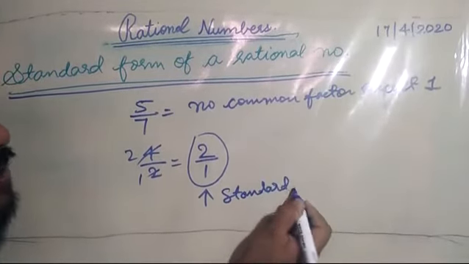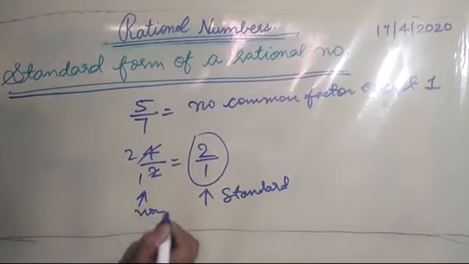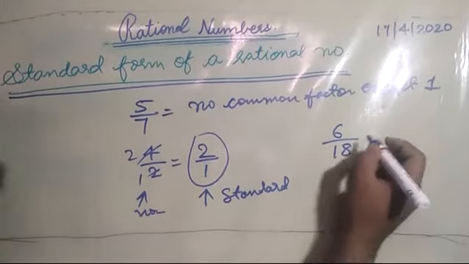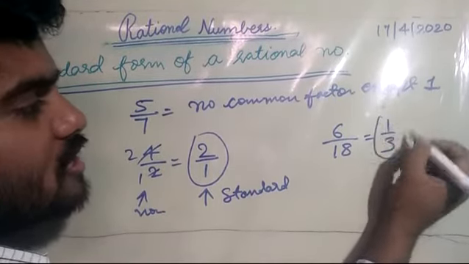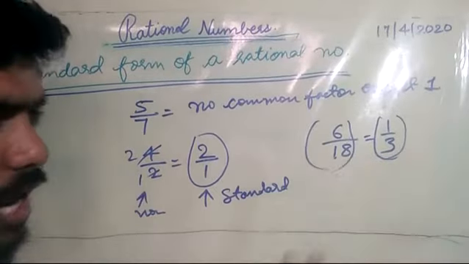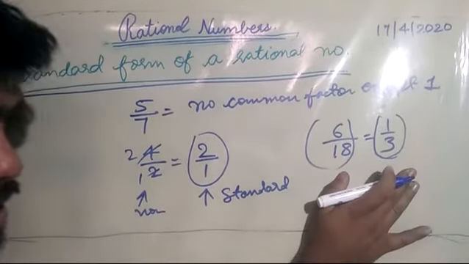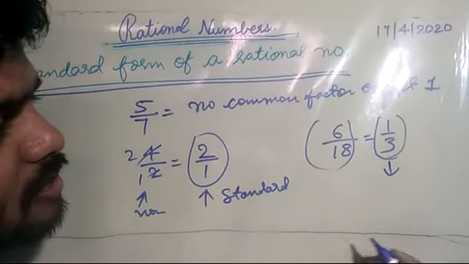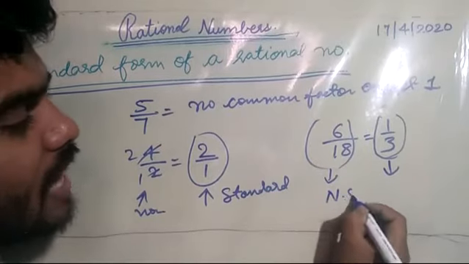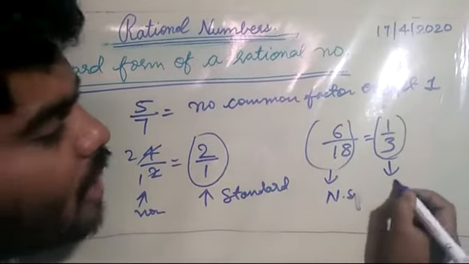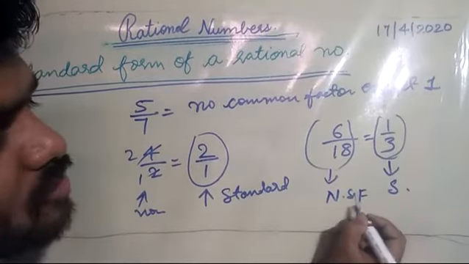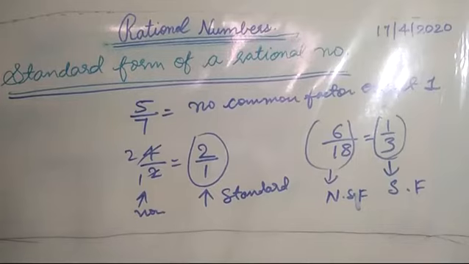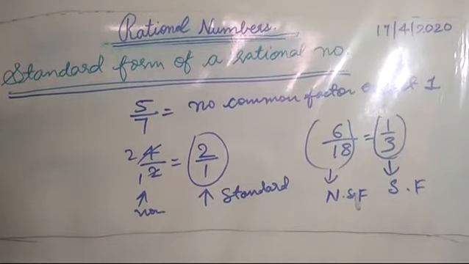This is in standard form, and this is in non-standard form. Like I write 6 upon 18, this means 1 upon 3. So this number plus this number, both are rational numbers. But when we talk about standard form, then this will be called standard form, while this will be non-standard form (NSF). So we should always try to represent a number in its standard form.